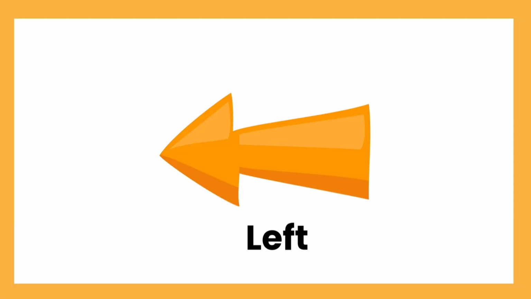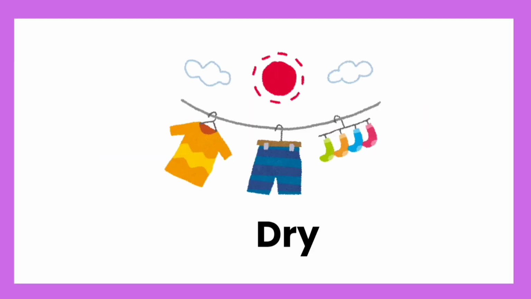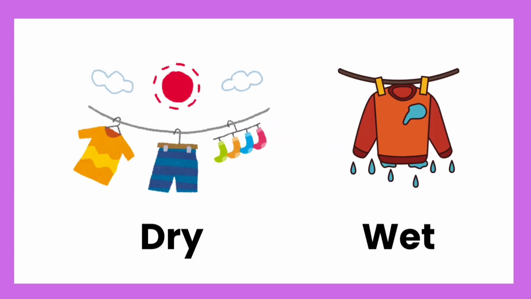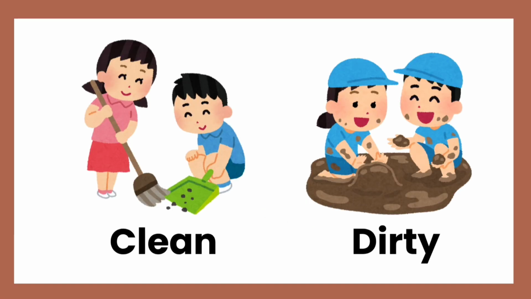Left. What is the opposite of left? Right. Left, right. Dry. What is the opposite of dry? Wet. Dry, wet. Clean. What is the opposite of clean? Dirty. Clean, dirty.